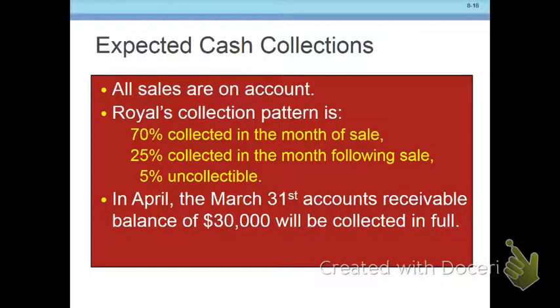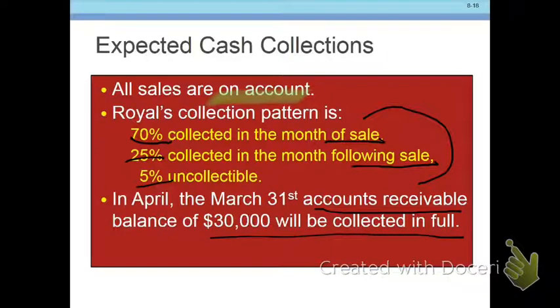Now the issue, expected cash collections. Notice what we have here. In this case, all sales are on account, meaning we're giving them some terms, 2/10 net 30. 70% are collected in the month of sale, 25% in the month following sale, 5% are uncollectible. All of this comes from prior experience. For purposes of this class, I'm going to have to give you all that. And on March 31st, the accounts receivable balance was 30 grand and will be collected in full.